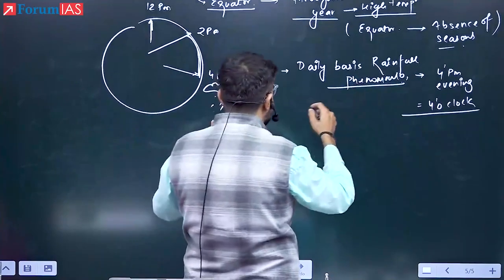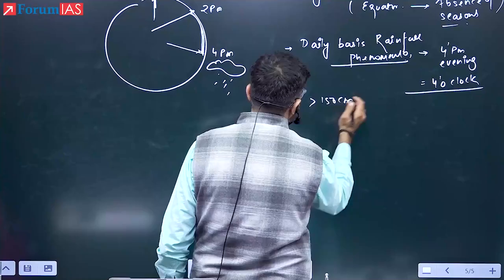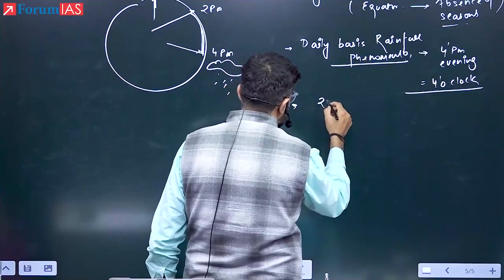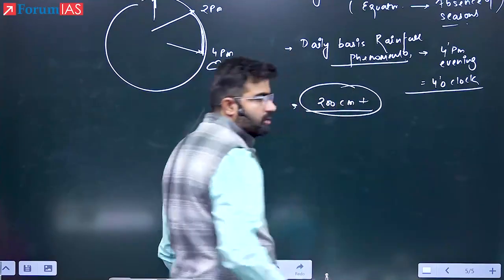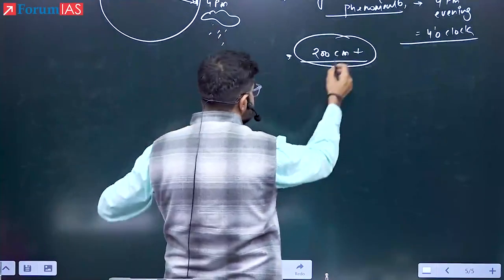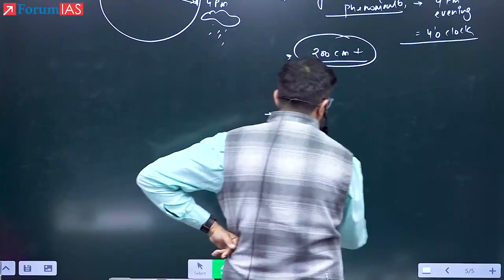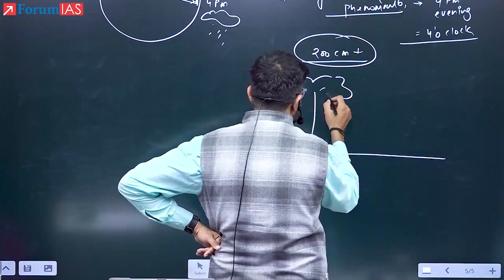This rainfall is very high. It will be more than 150 centimeters. Generally it is 200 plus, so I'm writing 200 centimeters plus rainfall will be registered in the equatorial region on average throughout the year, right? Because of this high rainfall, equatorial areas are known for rich luxuriant forests.